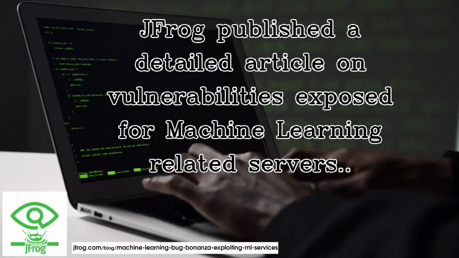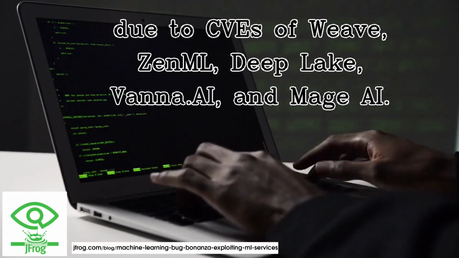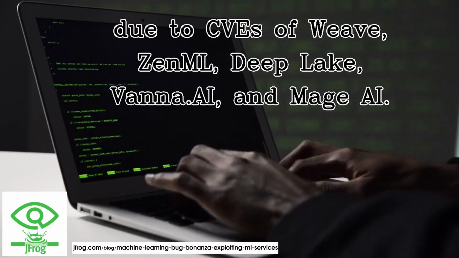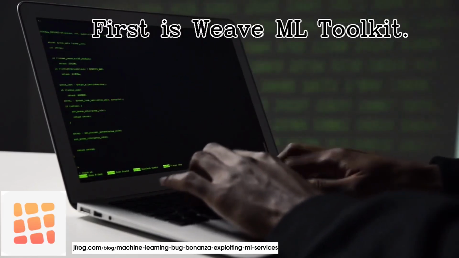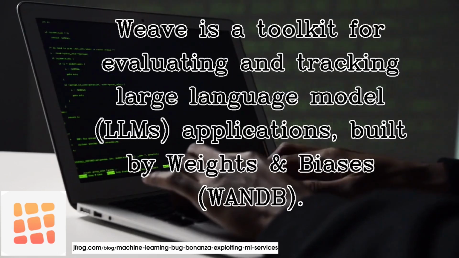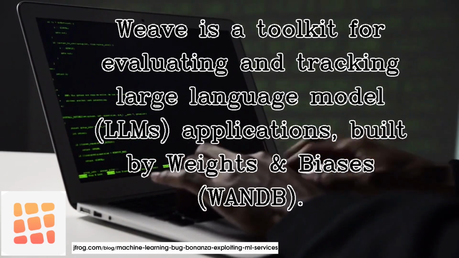JFrog published a detailed article on vulnerabilities exposed for machine learning-related servers, due to CVEs of Weave, ZenML, DeepLake, Vanna, and Mage AI. First is Weave ML Toolkit. Weave is a toolkit for evaluating and tracking large language model LLM applications, built by Weights and Biases, W&B.